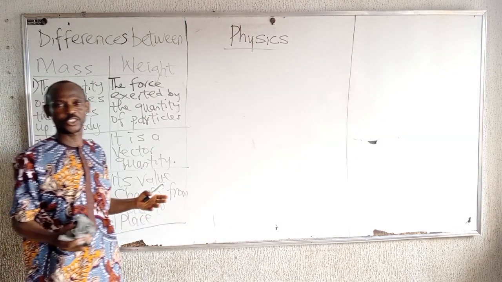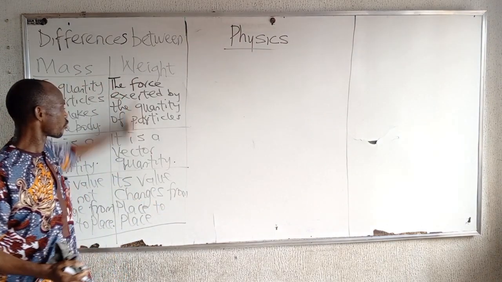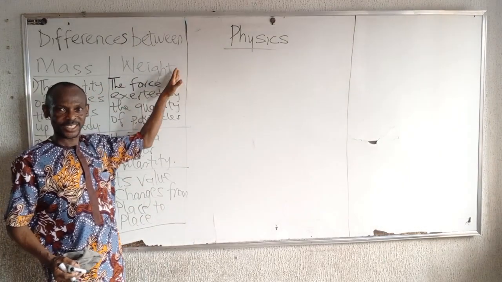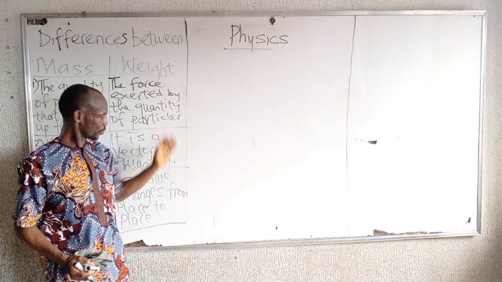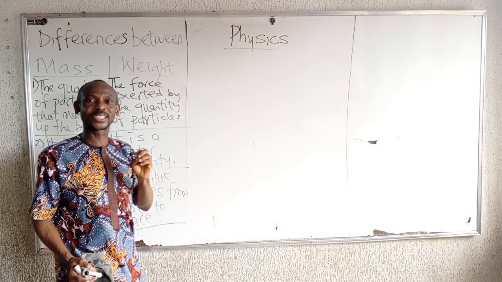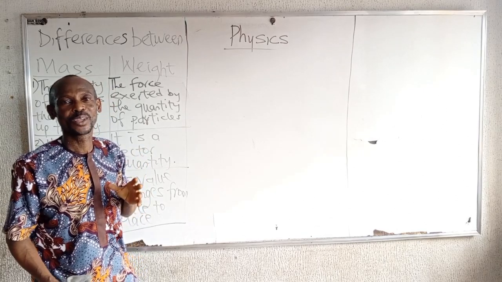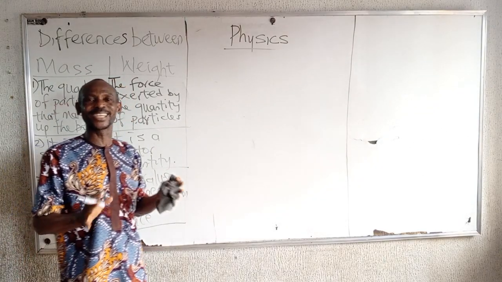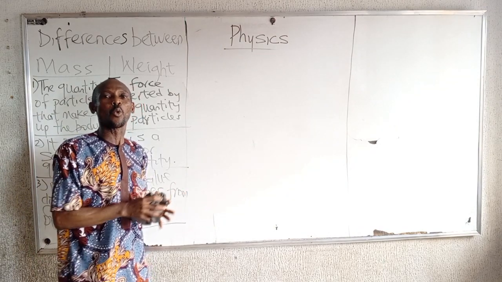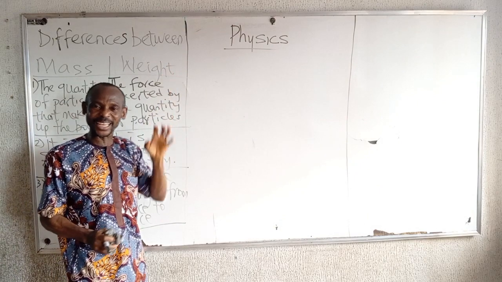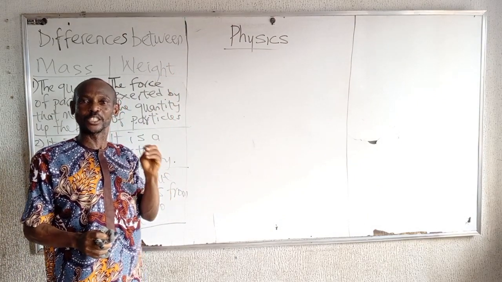Another difference, which I may not decide to write, concerning weight and mass, is that the mass of a body, the unit is kilogram. While the weight of a body, the SI unit is Newton.